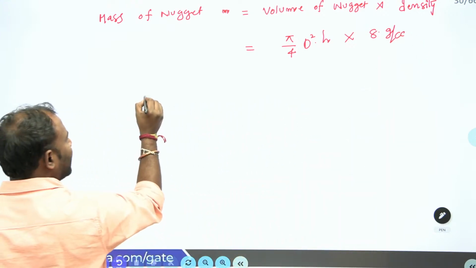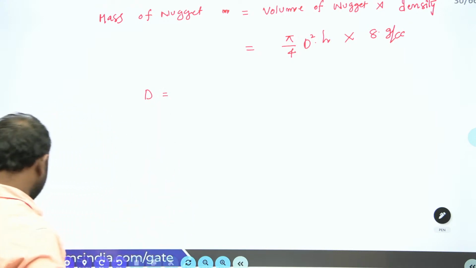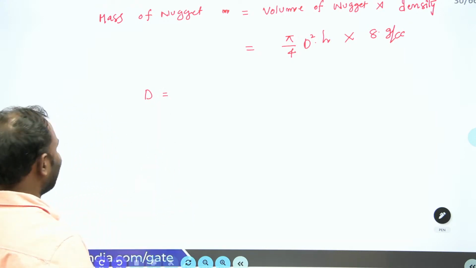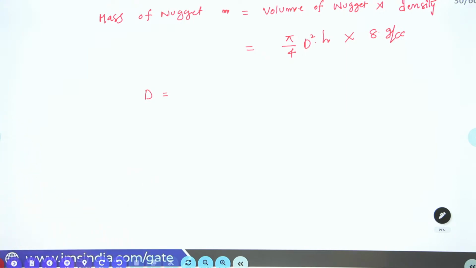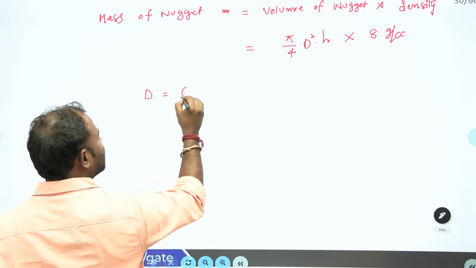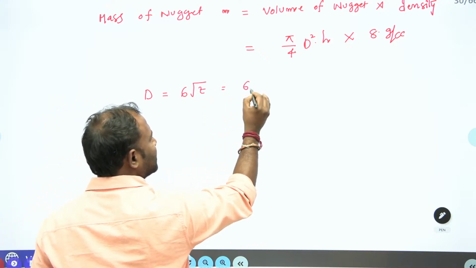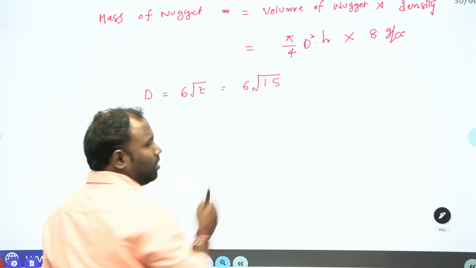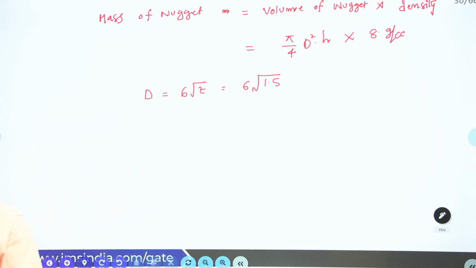So from there, how can I find d? d is equal to 6 root t, that is 6 into root of 1.5.